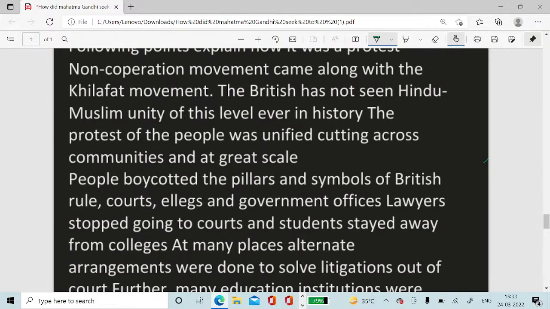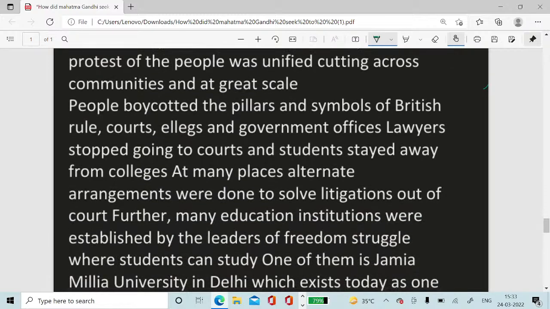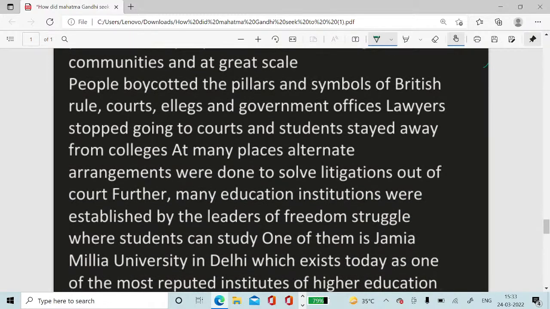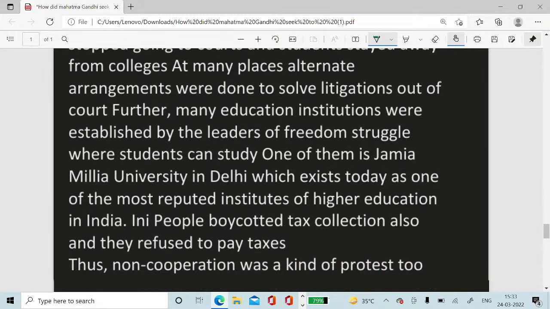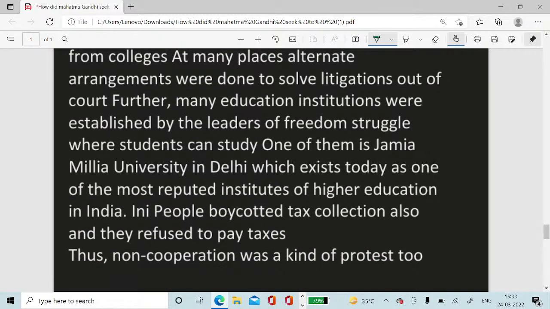People boycotted the pillars and symbols of British rule: courts, elections, and government offices. Lawyers stopped going to court, and students stayed away from colleges. At many places, alternate arrangements were made to settle litigation out of court. Further, many educational institutions were established by the leaders of the freedom struggle, where students could study.